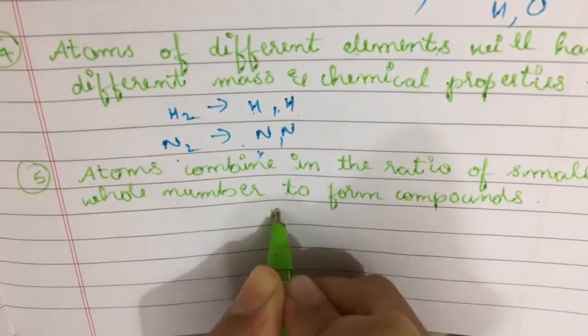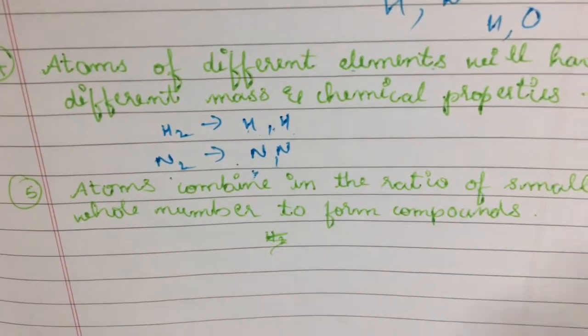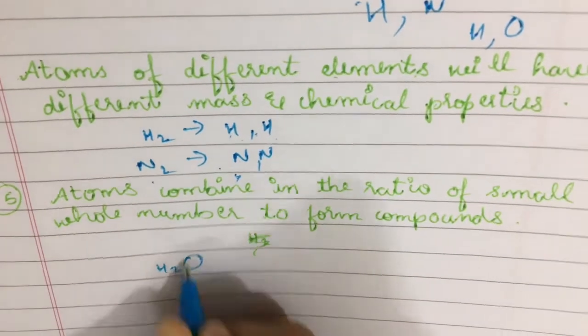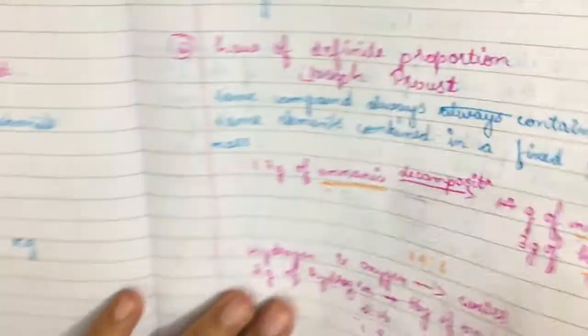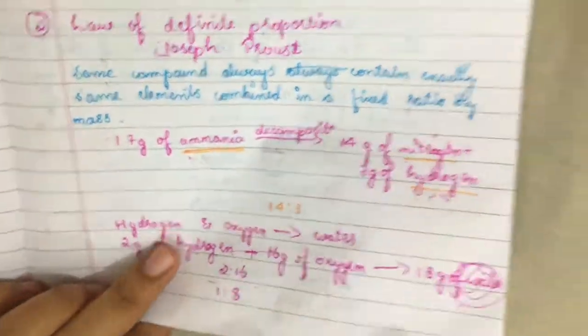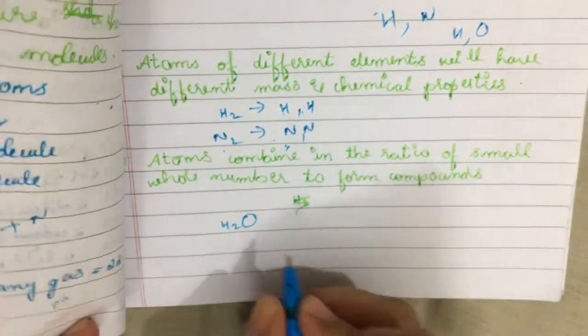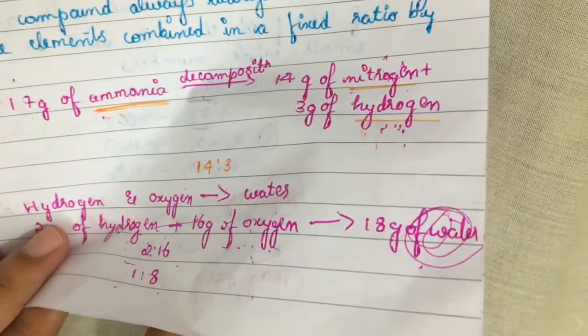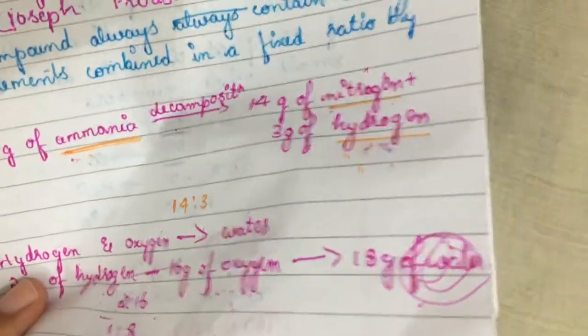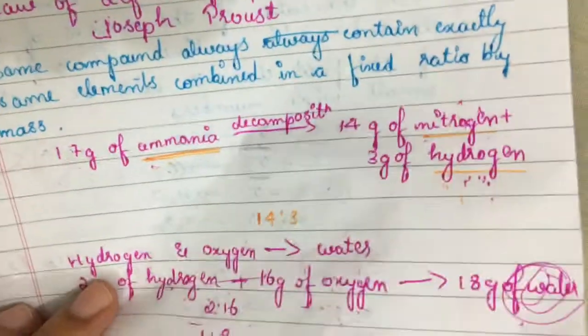For example, for the formation of water, we have studied, hydrogen and oxygen combine to form water.